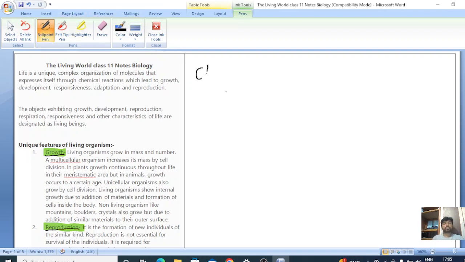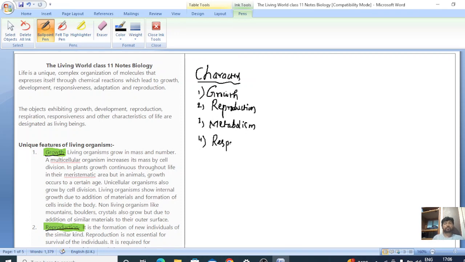In this chapter, we are going to discuss all of these characters, like growth, reproduction, metabolism, response to stimuli, and cellular organization.